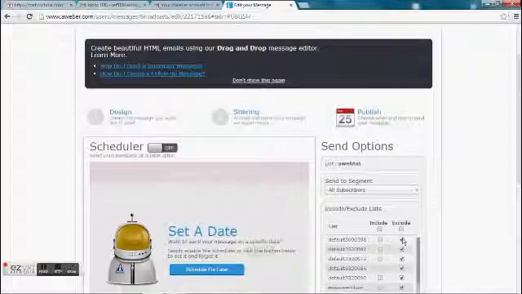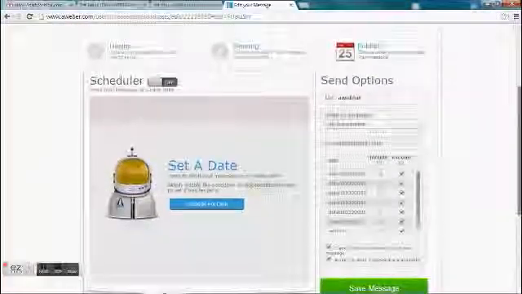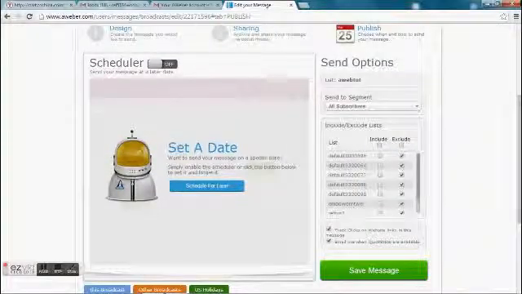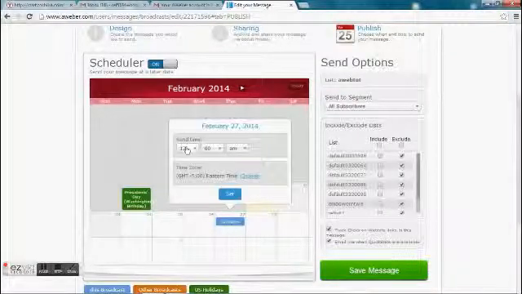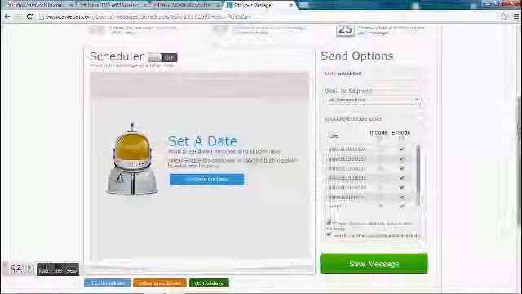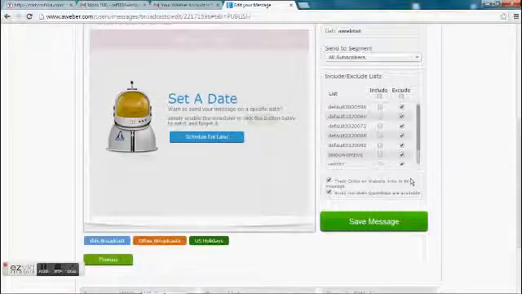Then you can choose to send this out based on a schedule. So you don't have to necessarily send it today. Maybe I want to send it tomorrow at 6. I can schedule that. You just turn it on and select the day and pick a time, right? Very easy. But the one thing to note about this is that this message will only be sent to people that are currently subscribed to your list. Everybody that subscribes after this message is sent will not get this message unless you resend it.